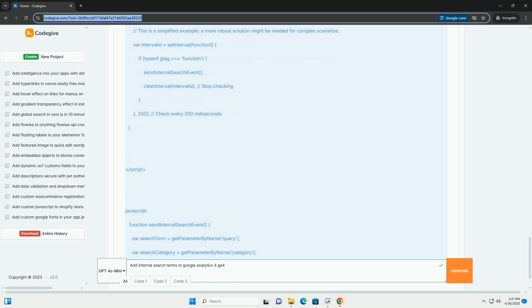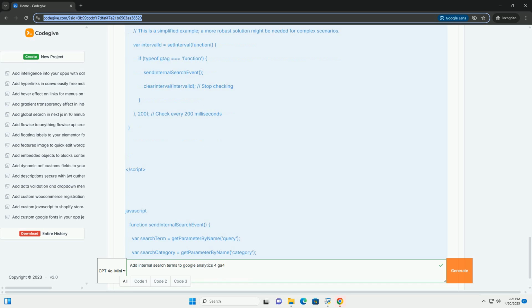Creating explorations for analysis. GA4's exploration feature allows you to create custom reports and analyses. You can use explorations to analyze your search data. 1. Go to Explore. In the left-hand navigation, click Explore. 2. Choose a template. You can start with a blank exploration or use a template like Freeform. 3. Dimensions. In the Variables column, click the plus icon to add dimensions. Find your search term custom dimension and add it.